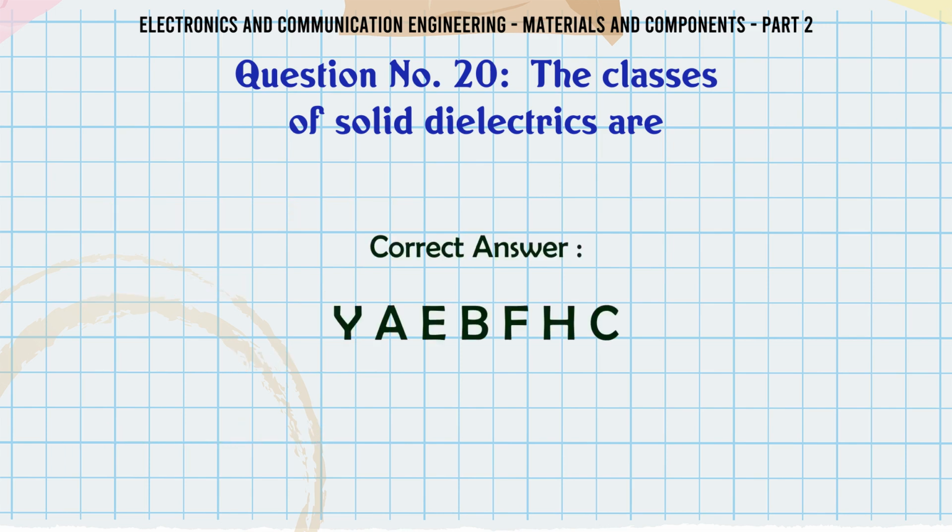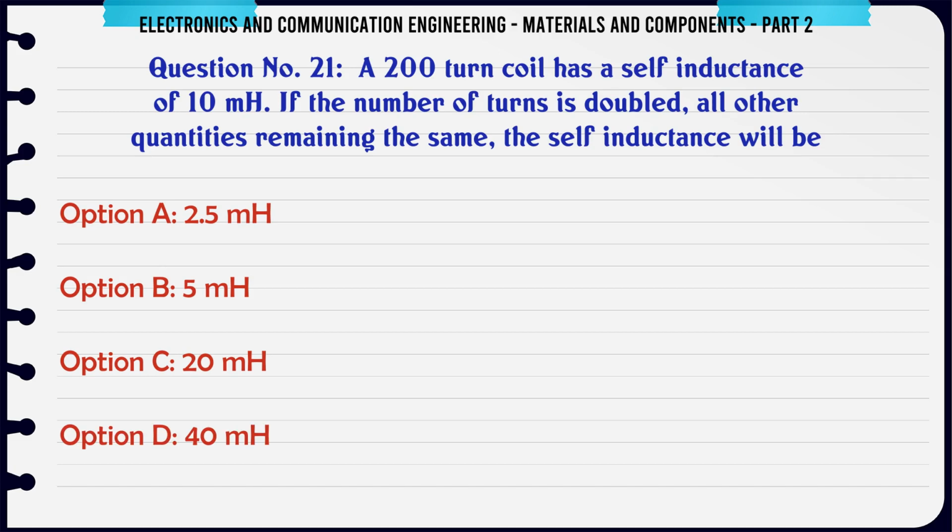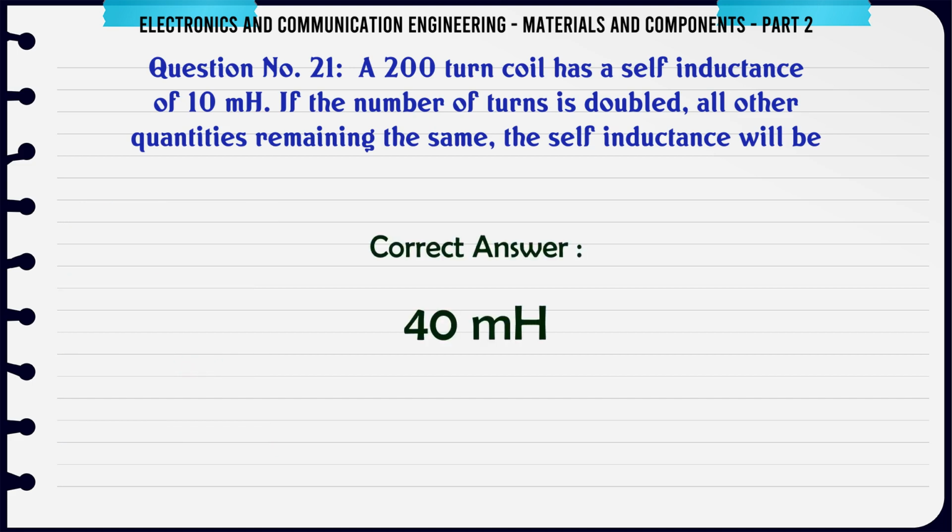Y, A, E, B, F, H, C. A 200-turn coil has a self-inductance of 10 mH. If the number of turns is doubled, all other quantities remaining the same, the self-inductance will be A, 2.5 mH, B, 5 mH, C, 20 mH, D, 40 mH. The correct answer is 40 mH.